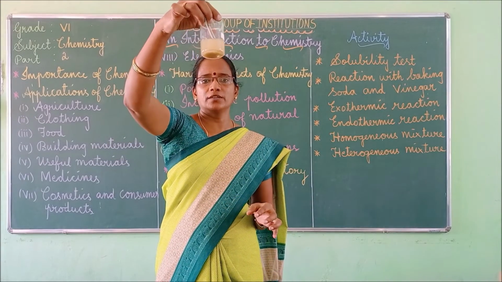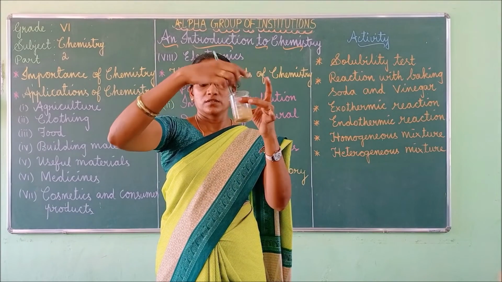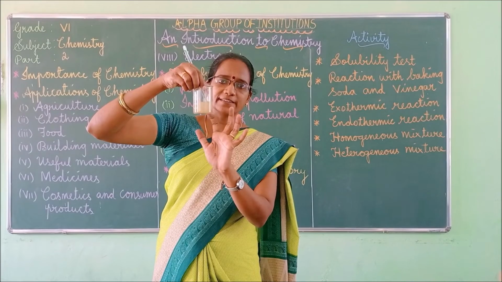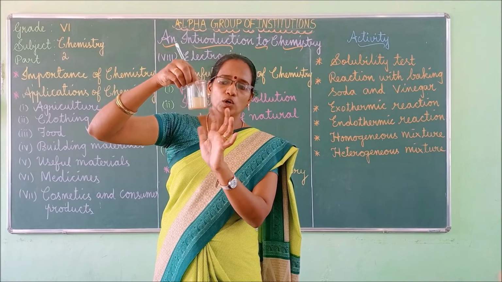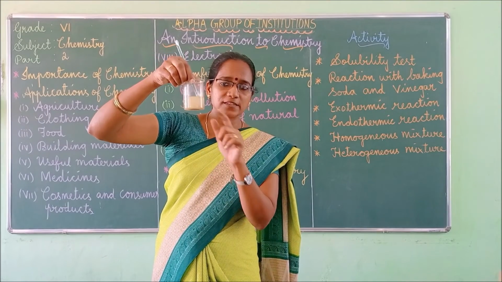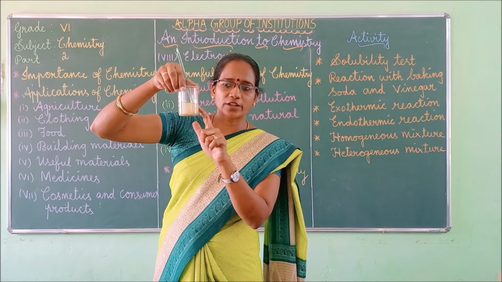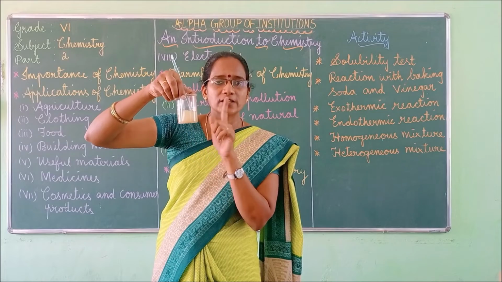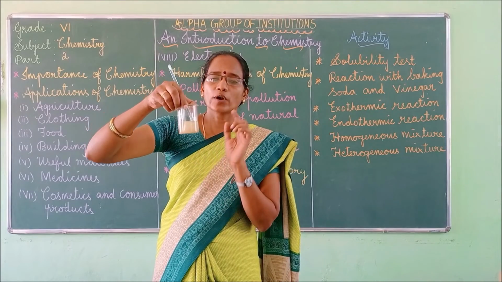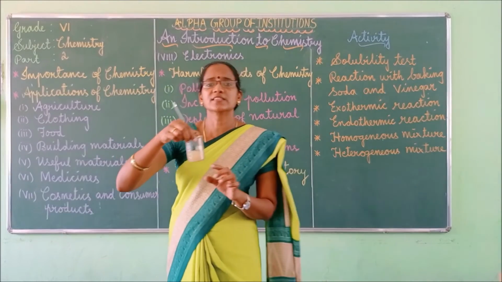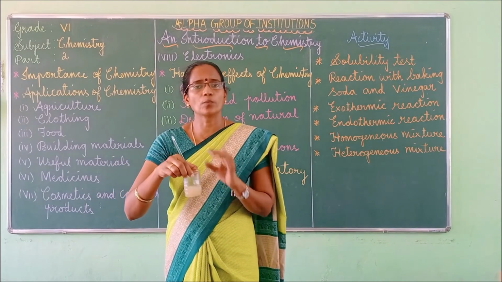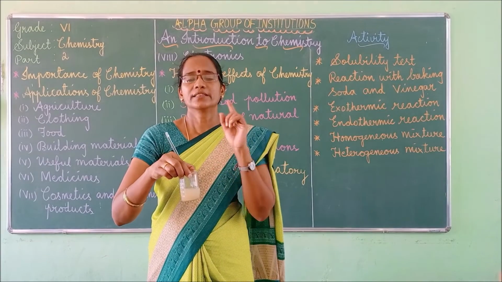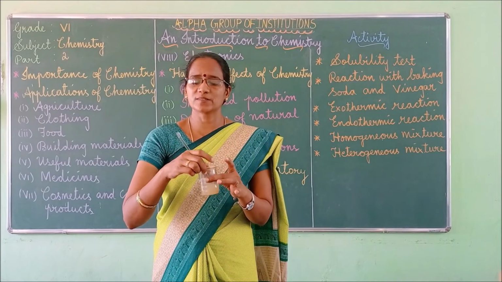What do you observe now, children? What do you observe now? So sand gets dissolved in water? No. Here you can see two phases. The top phase is the water phase and the bottom phase is the sand phase. Sand will not get dissolved in water, isn't it? So heterogeneous mixture means a mixture which contains two components that will not get mixed uniformly. It will not get mixed. That is called heterogeneous mixture.